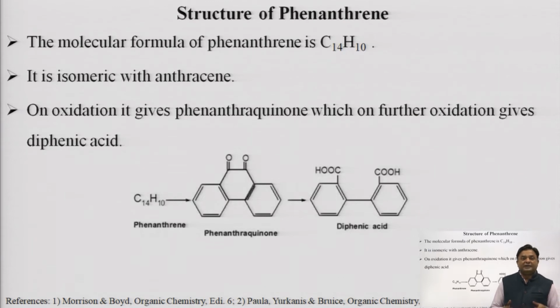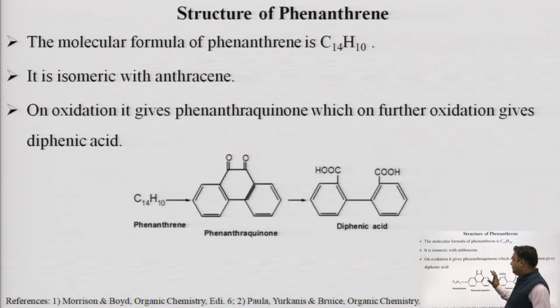The formula itself indicates that, like benzene, it is an aromatic compound and highly unsaturated, because the number of carbons is more than the number of hydrogens. Then, I have already told you that it is an isomer of anthracene, because both have 3 benzene rings fused together. The only difference is the way of joining the benzene rings.